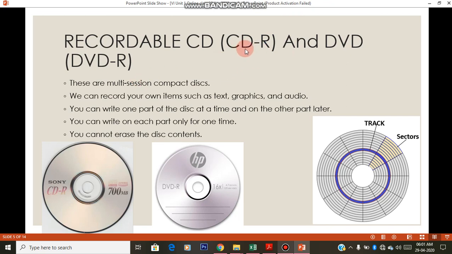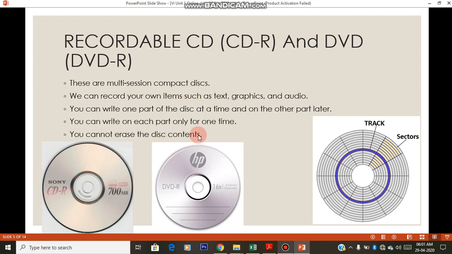You have to write like this whenever you are writing recordable CD hyphen R. Hyphen means this symbol. This symbol is called hyphen minus. It's a minus symbol, and also it is called a hyphen in computer language. So this is recordable CD.